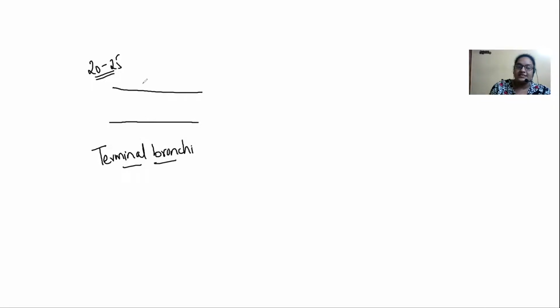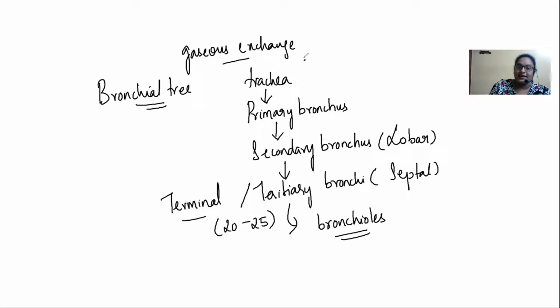Okay, and this has lost its cartilaginous rings. There are no such cartilaginous rings. But remember, children, that the trachea had cartilaginous rings, and these were evident even on the primary bronchus and on the secondary bronchus.